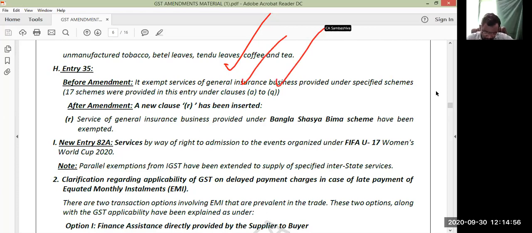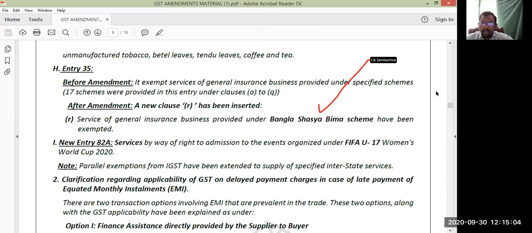Now an 18th scheme is added: services of general insurance business provided under the Bangla Shashya Bima scheme have been exempted from GST. Now, what is this Bangla Shashya Bima scheme? Let us ask Google.